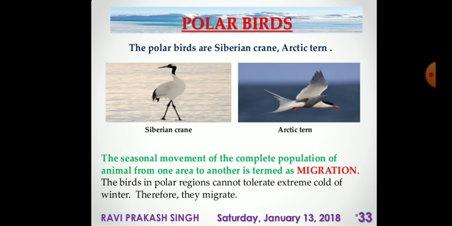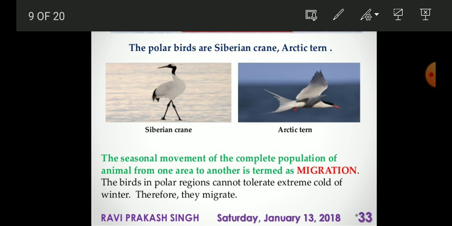Now these polar birds, okay, they do migration. What type of birds are there? Like here the Siberian cranes and the Arctic tern. Okay, so these are the birds which are moving from the extreme. When the temperature is extremely cold, then these birds will prefer to move away.